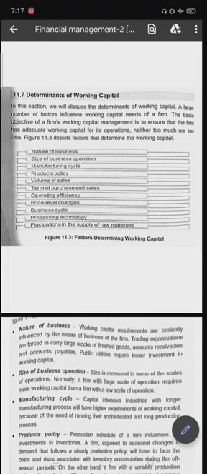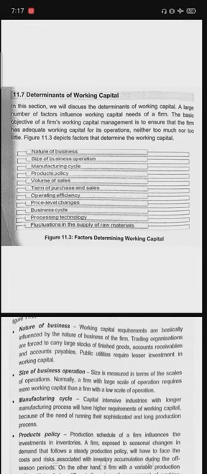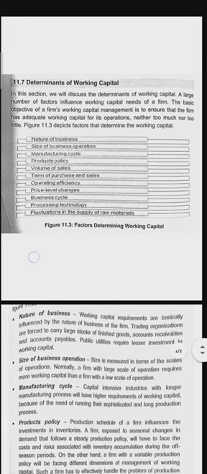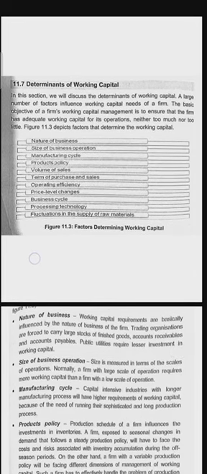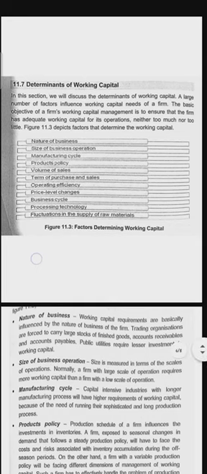Hello students, in this class we'll discuss the determinants of working capital. Determinants of working capital means the factors which are influencing the working capital. Without all these factors, the working capital is not able to work. These are the most important characteristics or nature of working capital, or the factors which are important in working capital.